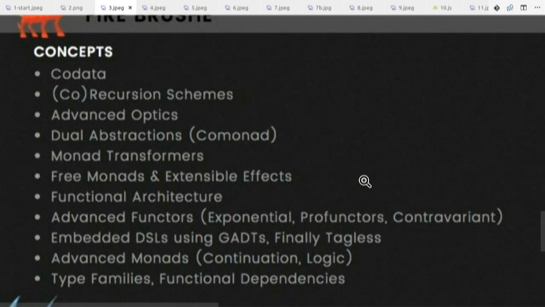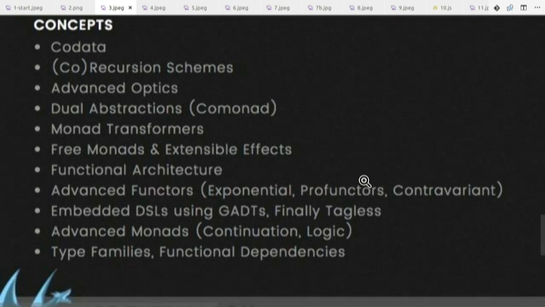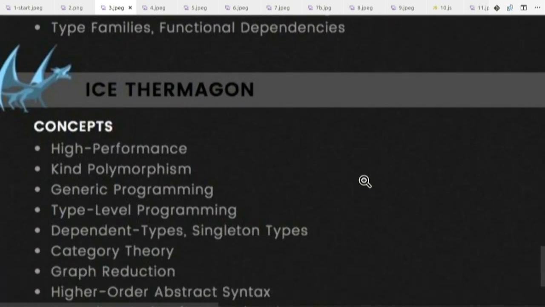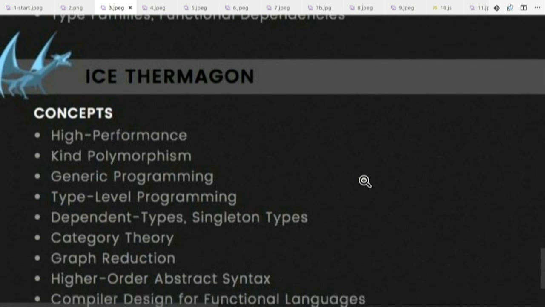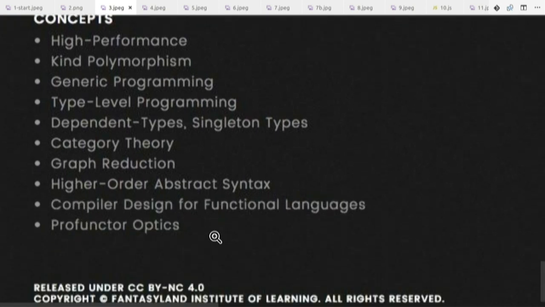And then the hard stuff are co-monads and monad transforms and free monads and type families. And then the very hardcore stuff are type level programming, category theory. And at the very bottom, Profunctor Optics. So yeah, it should be kind of hard.